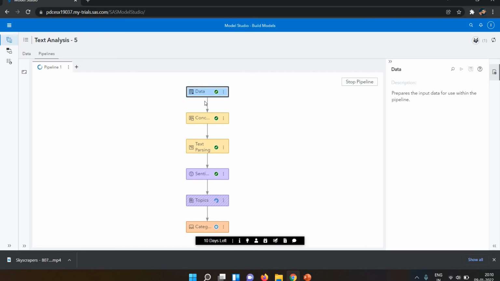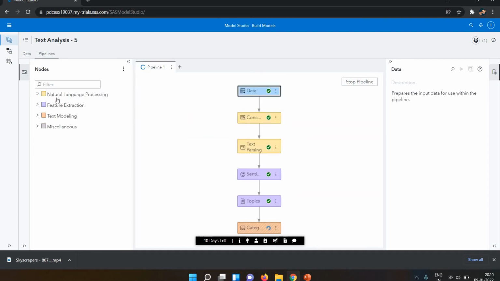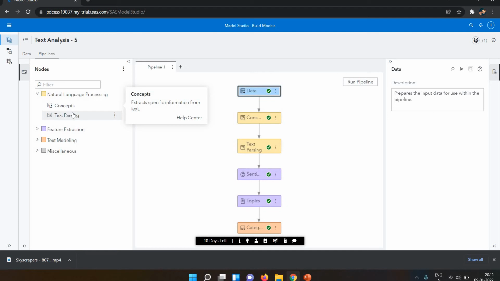If not, you need to create the pipeline after the data is there. Then the second step is to add the other steps, which are also available on the left hand side. Here you can see 4 groups: natural language processing, feature extraction, text modeling, and miscellaneous. In NLP, we have concepts and text parsing. My pipeline has run successfully. Let's look at the concepts.